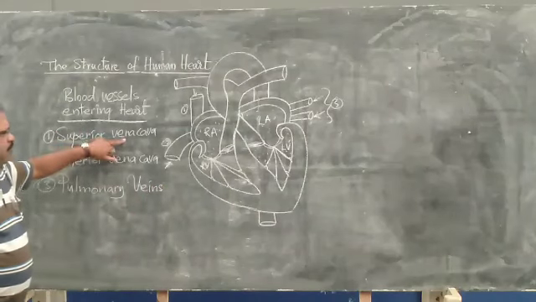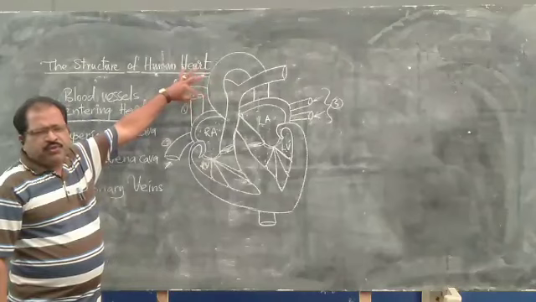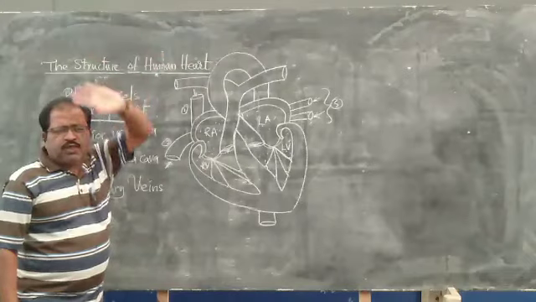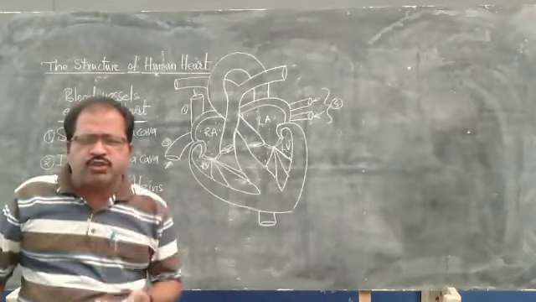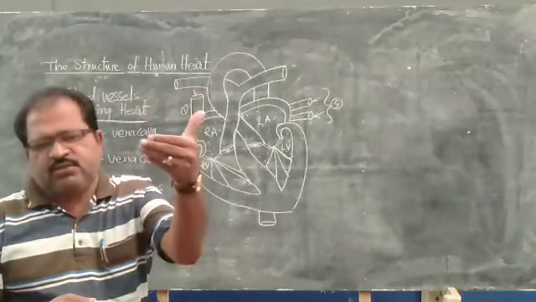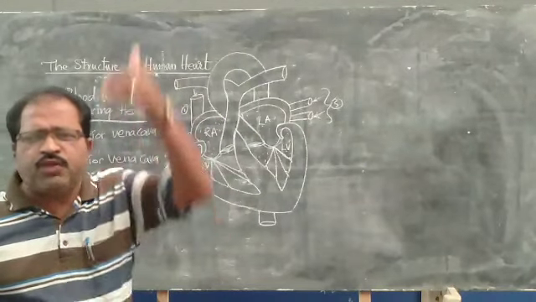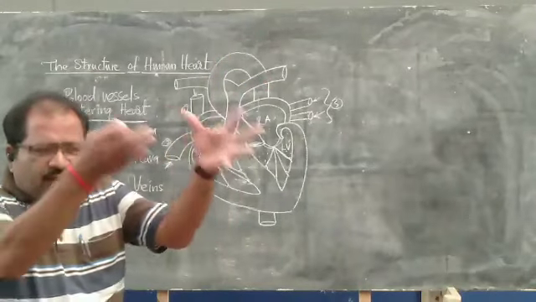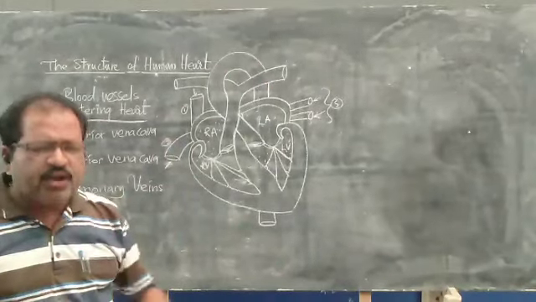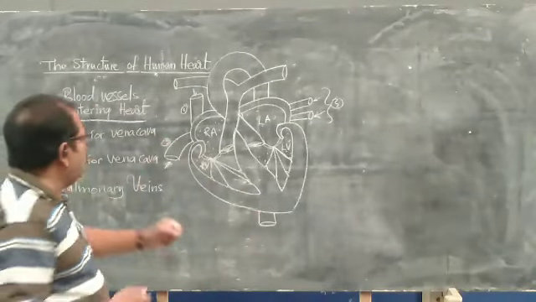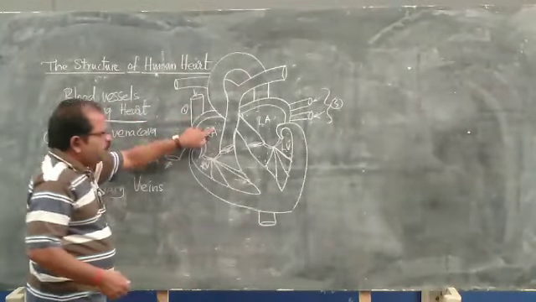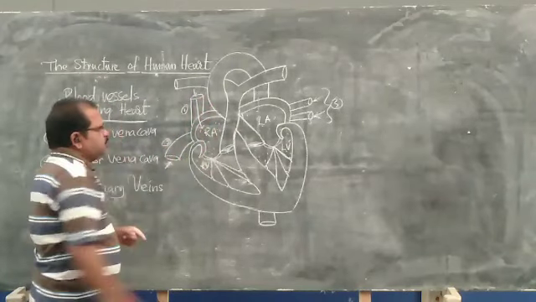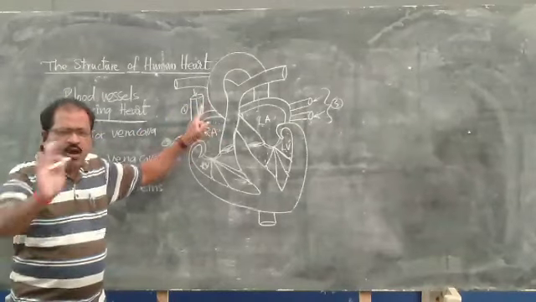The superior vena cava is the largest vein which brings the blood from the upper parts of the body. That means the parts which are present above the heart. From all those parts, the superior vena cava will collect all the deoxygenated blood and bring it to the right auricle of the heart. So the blood is entering into the right auricle. So this is the blood vessel which is entering into the heart.